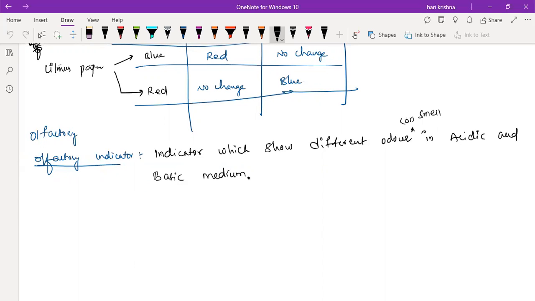Can you tell some examples of olfactory indicators, anyone? Onion and vanilla essence. Good.